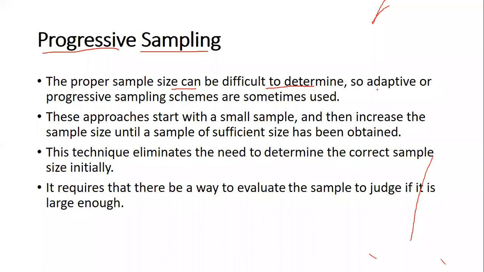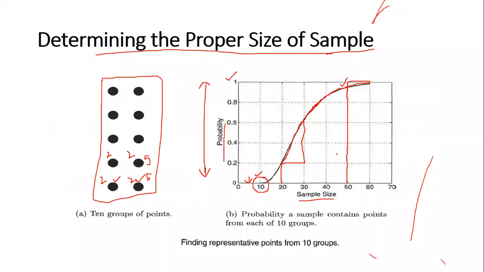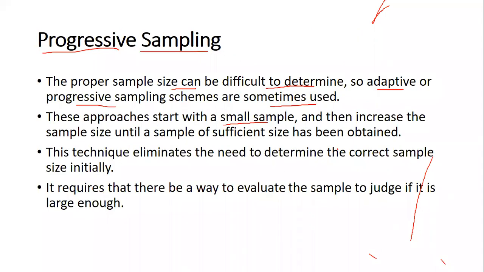So therefore, adaptive or progressive sampling schemes are going to be useful at times. May not be always, but at times they are going to be very useful. These approaches start with a small sample, as in the previous example. They start with 10, where one from each group is taken, and then increase the sample size until a sample of sufficient size has been obtained. So this is the way in which progressive sampling is going to go ahead.